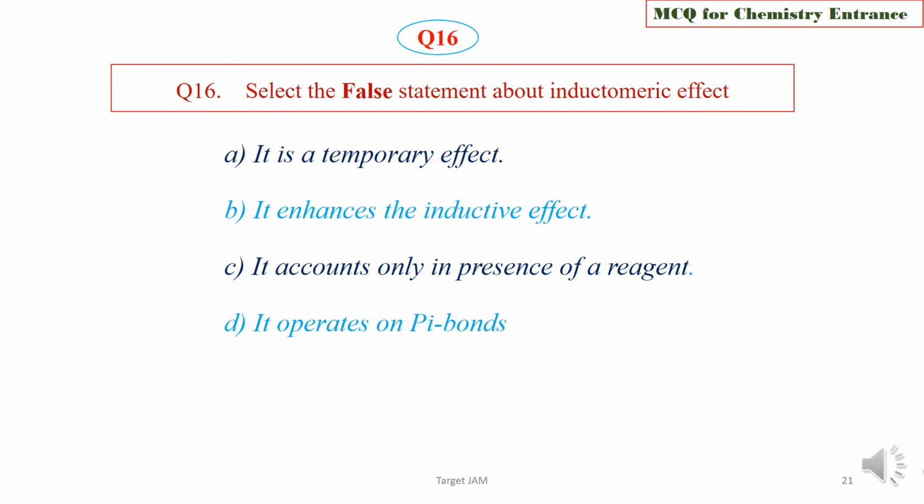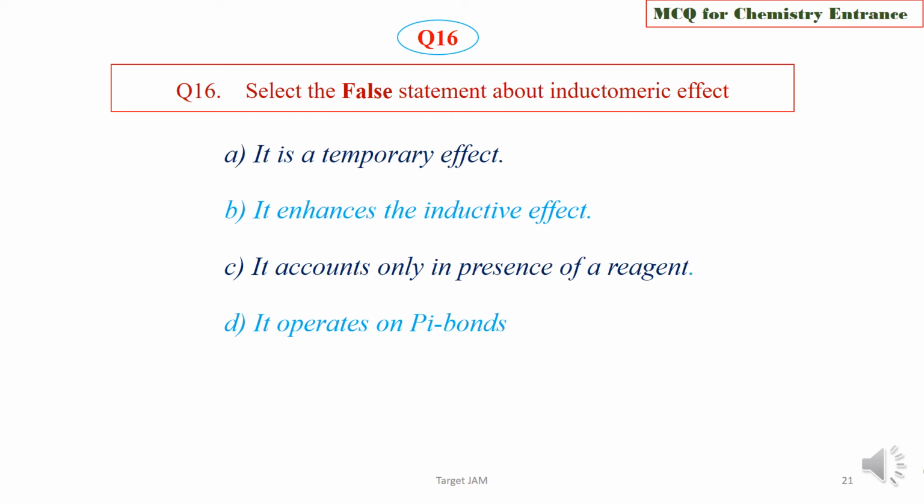Question 16. Select the false statement about inductomeric effect. Option A, it is a temporary effect. Option B, it enhances the inductive effect. Option C, it accounts only in presence of a reagent.